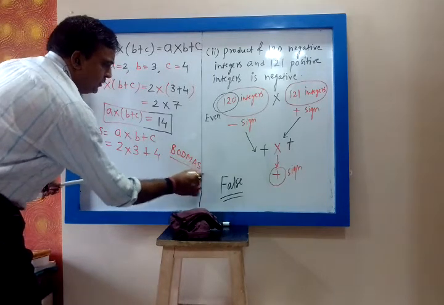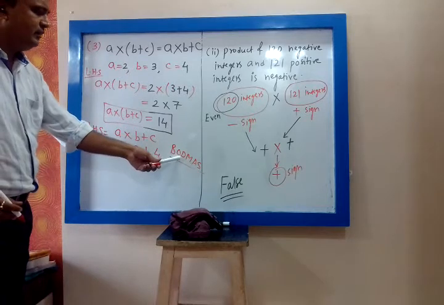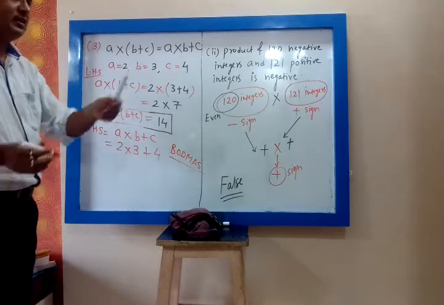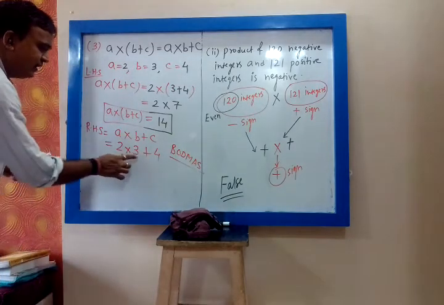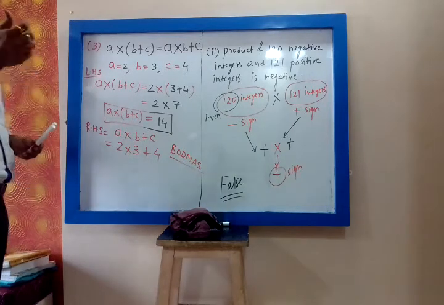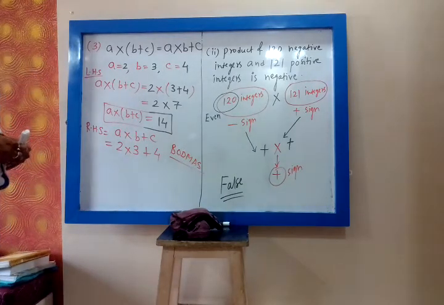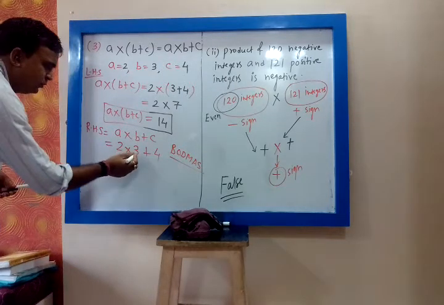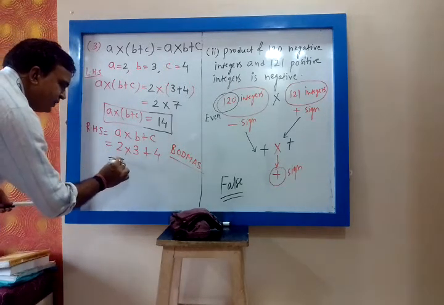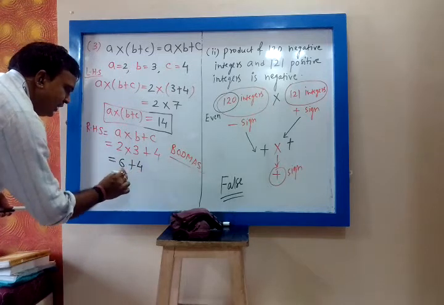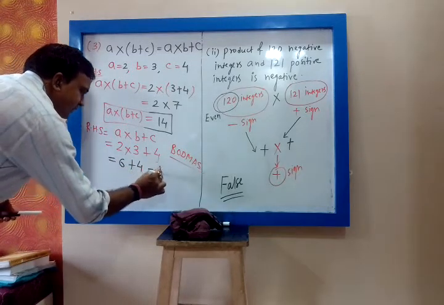BODMAS means first open the bracket, then division, then multiplication, then addition. So out of plus and multiplication, which sign will you perform first? Multiplication. So 2 threes are 6, 6 plus 4 is 10.